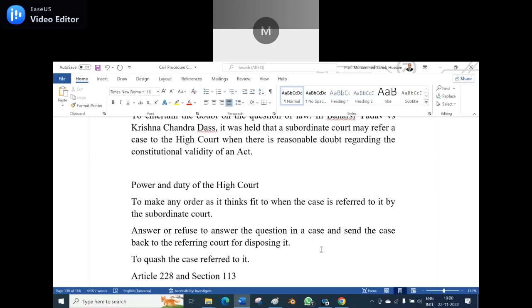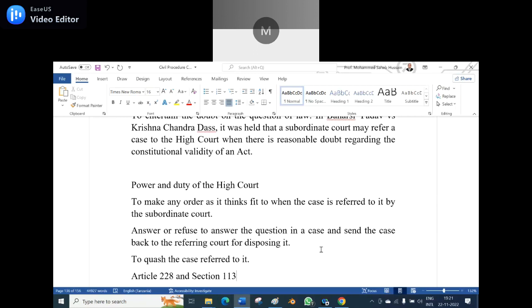So again it will be sent back to the court from where the matter was referred, to try the case again, even following the procedure from A to Z again to ascertain where the fault lies. Three, to quash the case referred to it.